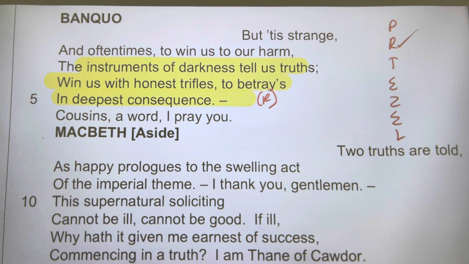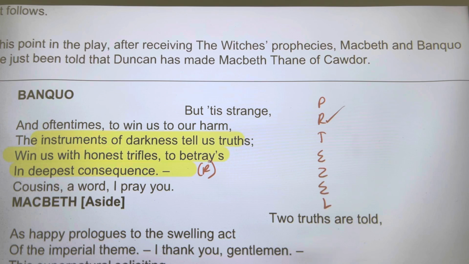Now, to make it easier for you guys, I'll do structure and I'll do language. In this paragraph, I am going to pick out foreshadowing. Banquo is foreshadowing the danger of listening to the witches. If you listen to the witches, they're going to eventually betray you. They're going to eventually get you stuck. And so that's my technique done.